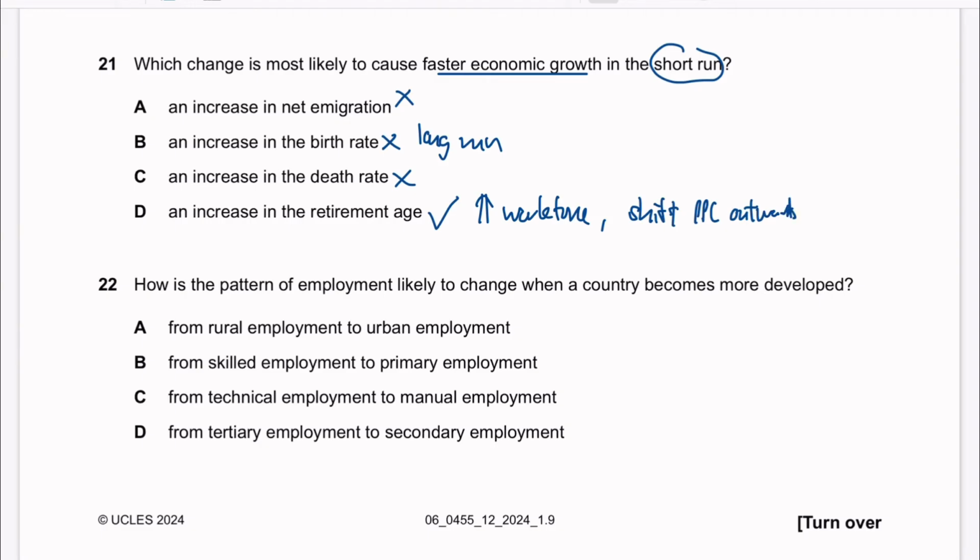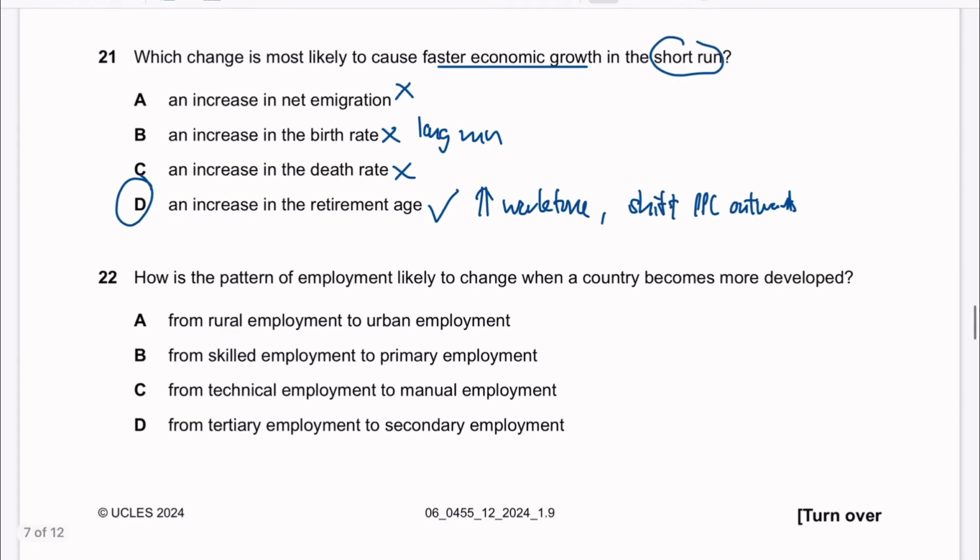B is only correct when it's asking about the long run. So even though there's an increase in population, part of them can only contribute to the workforce about 20 years later, after all the kids grow up so they can find a job. It takes about 20 years to increase the economic growth. So this is not the answer.